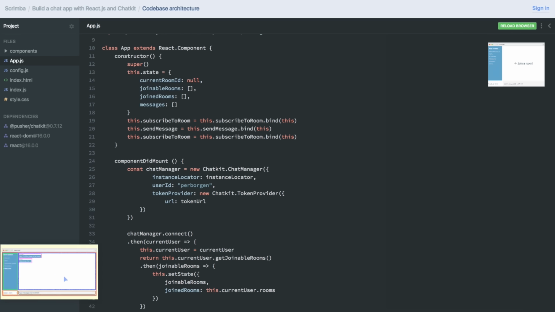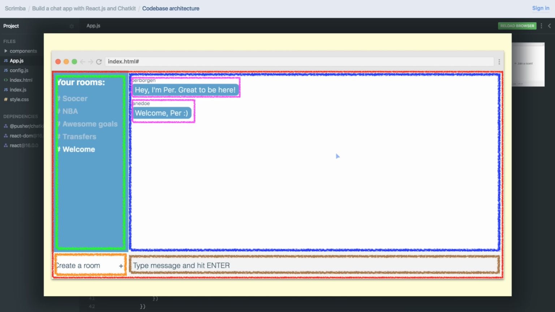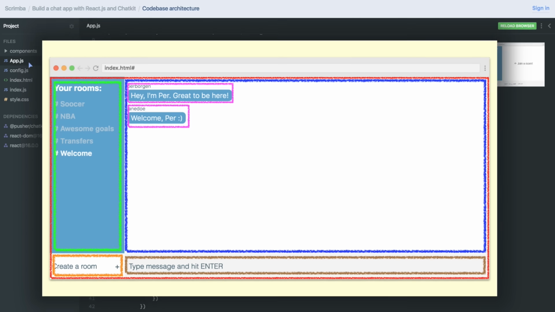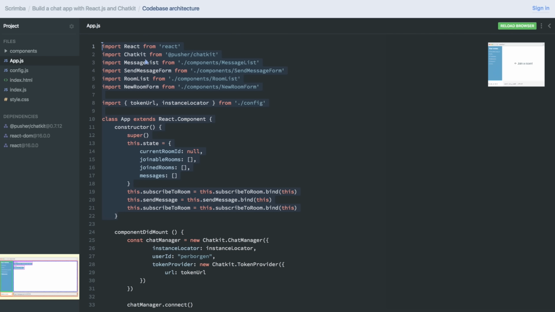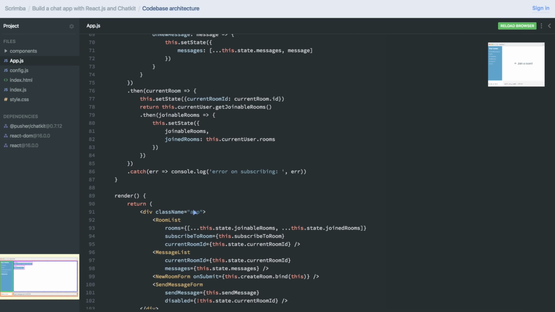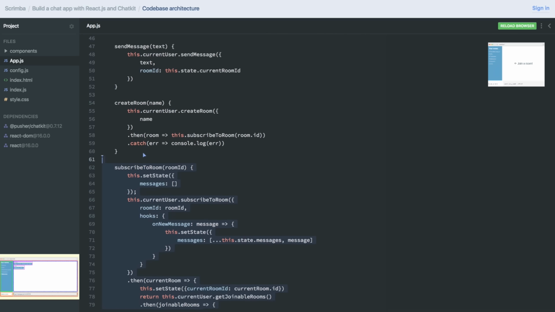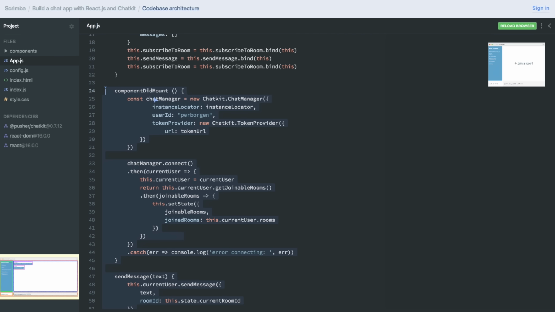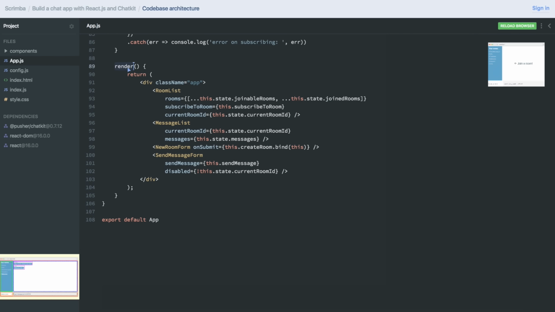Let's start like we did when we looked at the components on a conceptual level, which was at the root level, meaning the red rectangle here. The component which is the ancestor of all the other components. And that is the app component. As you can see, it lies in the root directory, app.js, and this is also our biggest component. This is where all the magic happens in these various methods here, which we'll later on go through step by step. For now though, I want to have a look at the render method.